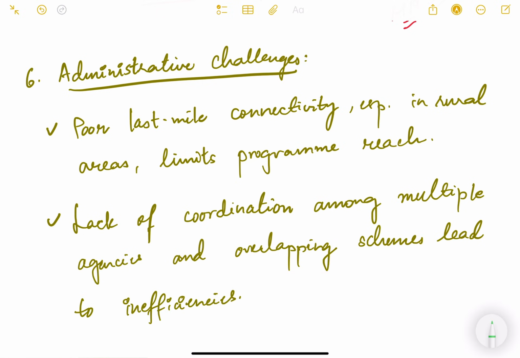Okay, so here when we talk about administrative challenges, it does not mean corruption. So here there are actual administrative implementation challenges. For example, poor last mile connectivity, especially in rural areas, which limits the program reach. So there are certain areas deep within the forest where there is no road connectivity. So how can we expect that the benefits will reach those people? So there are various practical issues also, administrative challenges to actually construct a hospital, say in a remote forest village. So that is one of the administrative challenges.